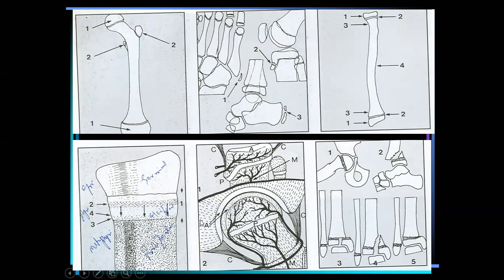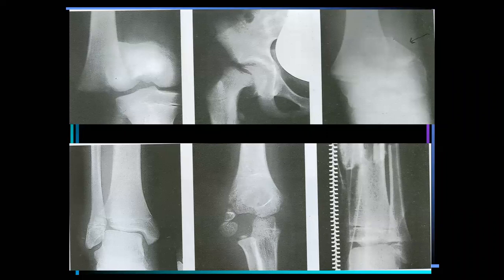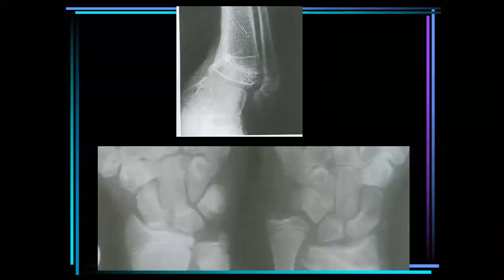All these were discussed, and this last slide is the growth plate injury, types 1, 2, 3, 4, 5. These are more important for growth plate injuries.